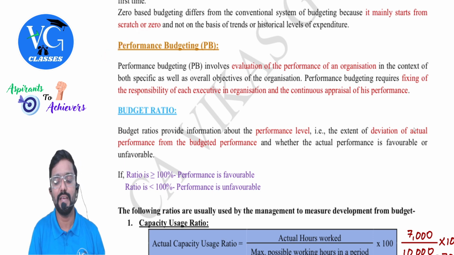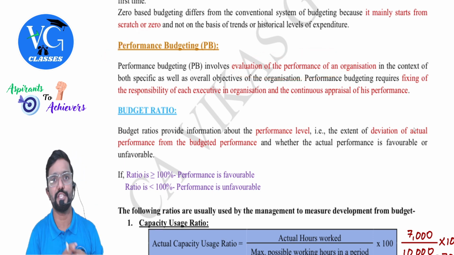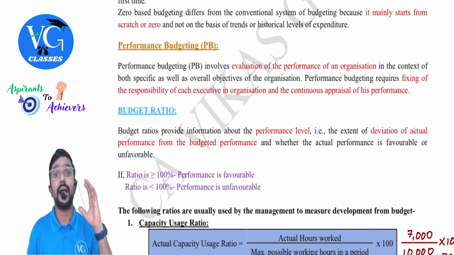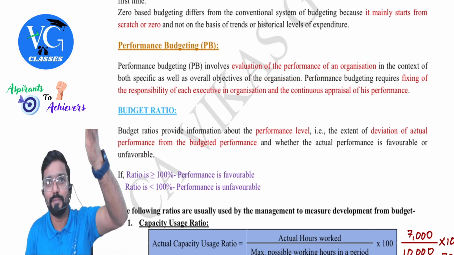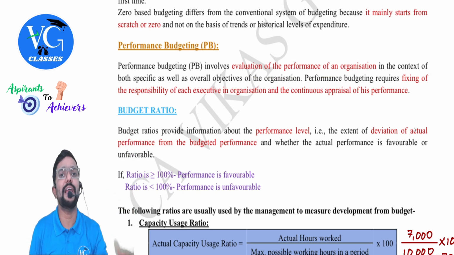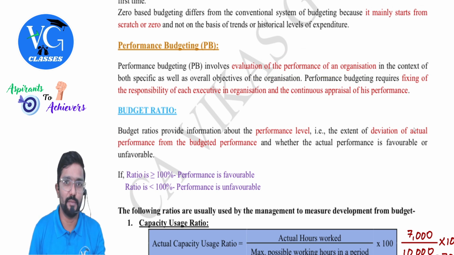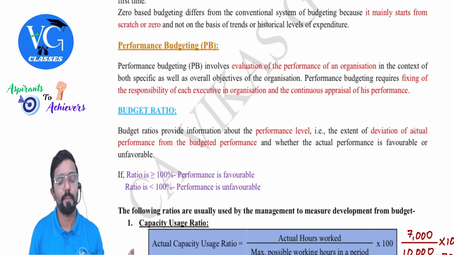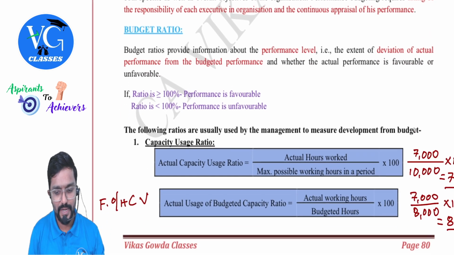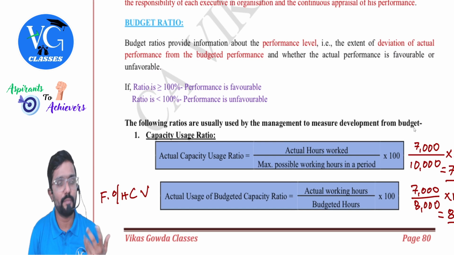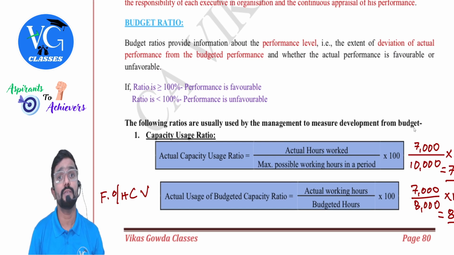Performance budgeting means here we are evaluating the performance of an organization or each and every department. I had given you the target for each and every department. Now at the end of the year, we will evaluate who has performed how. And accordingly, we will reward them or penalize them if they have not worked as per the plan. We will try to appraise, we will try to appreciate the workers whoever has worked well.